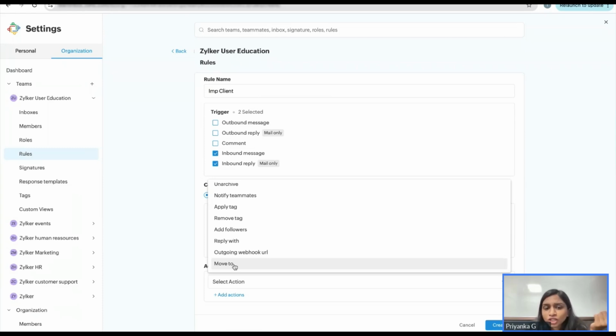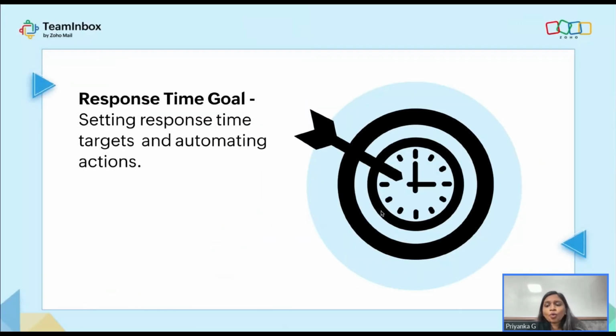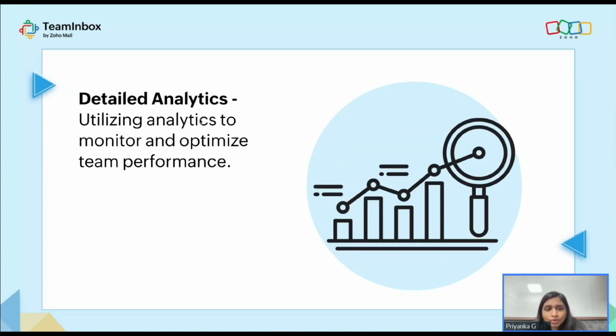So you have a lot of actions available and listed here from which you can choose, and you can save it. So you can create here, choosing the creation option, and you can create the rules as such. So this is how response time goal is going to be really useful for you. So if at all you want some things to be done in a particular period of time, and if it doesn't happen, if you want to trigger other actions to take place, you can very well come to these response time goal rules. Okay. And you also have a particular analytics created for this, where you have